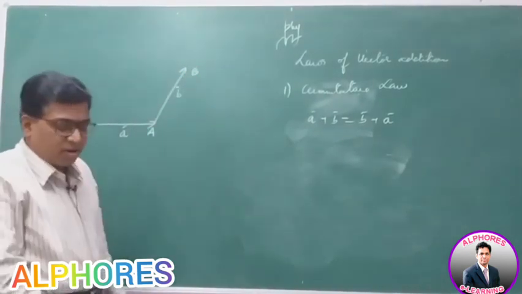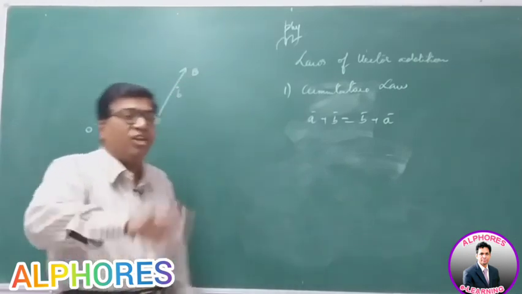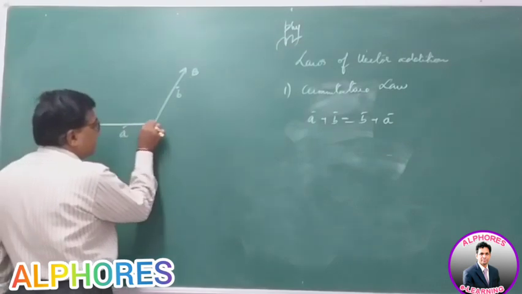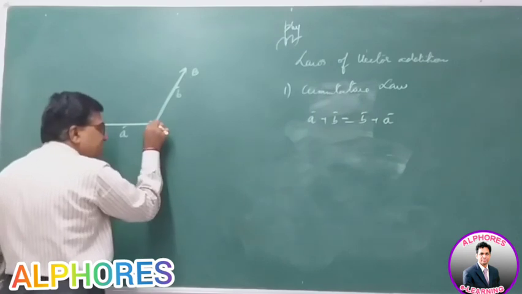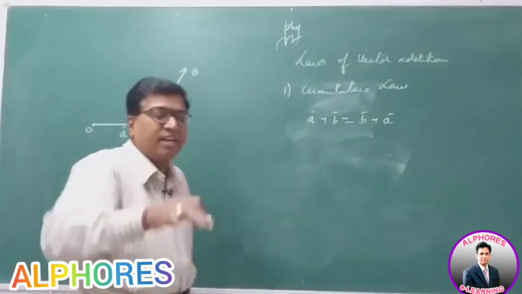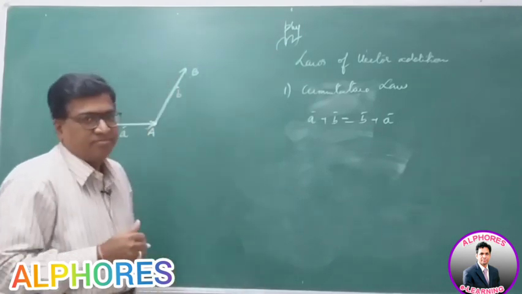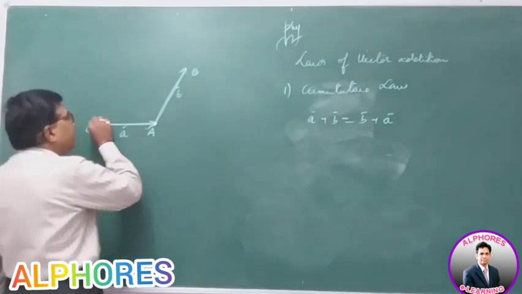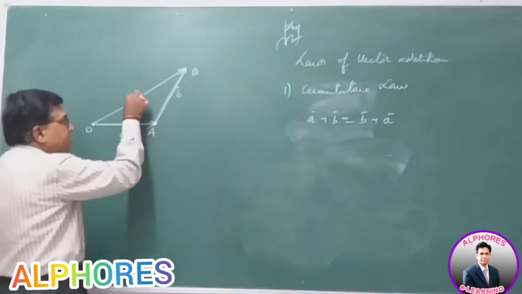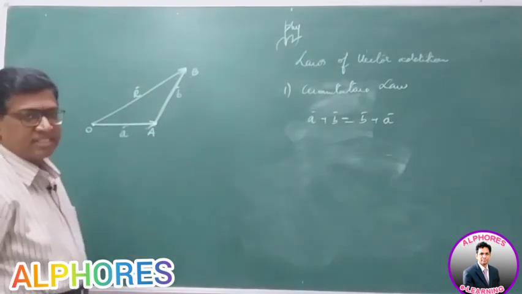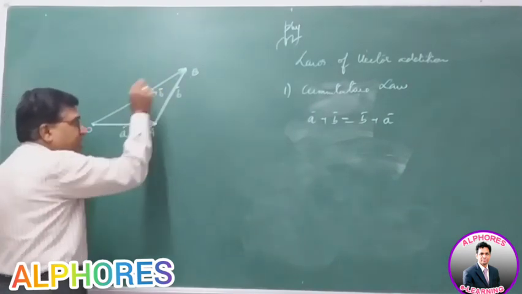Then according to triangle law, if two vectors are represented as two sides of a triangle taken in order, I am taking the first vector with its initial point and terminal point, and the second vector with its initial point and terminal point, taken in order. The terminal point of the first is the initial point of the second. Then the third side taken in the reverse order represents the resultant vector. So this is R bar. Therefore R bar is A bar plus B bar.